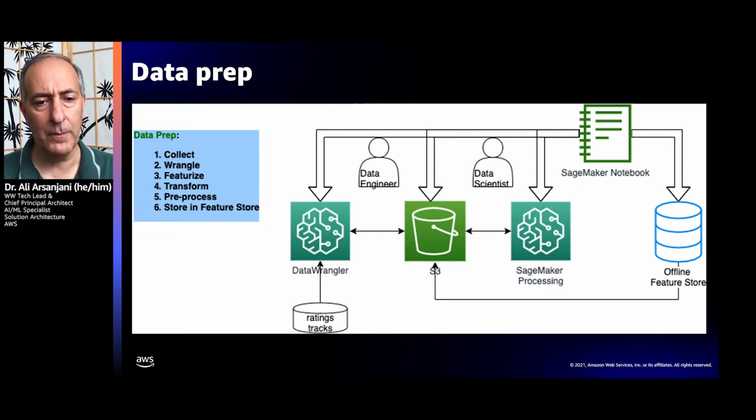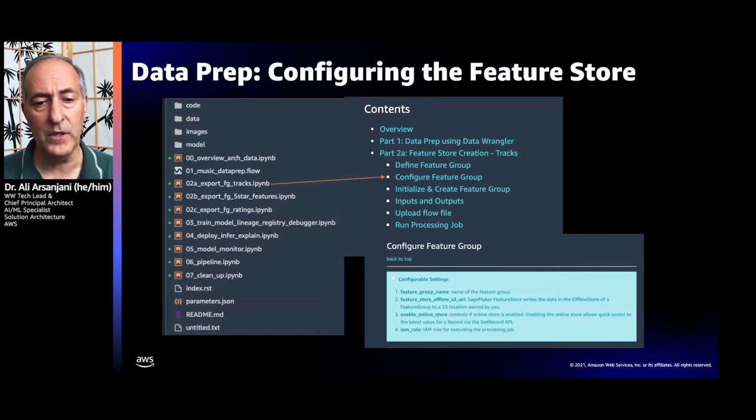So in that data prep capability, we're going to be leveraging Data Wrangler, and the transformations are being defined so that we can pass on these transformations to SageMaker processing. And we're going to soon talk about what SageMaker processing does. It will take these transformations and apply them to your entire data set. Let's say you have petabytes of data. And these data sets are then going to be ready to be deposited in an offline feature store so that we can start training.